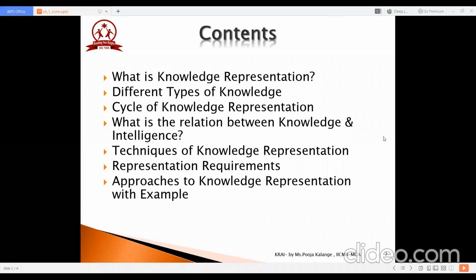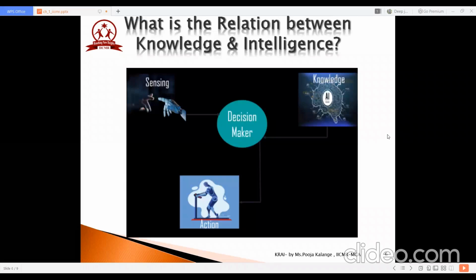In today's lecture, we will be seeing what is the cycle of knowledge representation, what is the relation between knowledge and intelligence, what are the techniques, what are the requirements and approaches to knowledge representation with example. So first we'll understand what is the relationship between knowledge and intelligence.